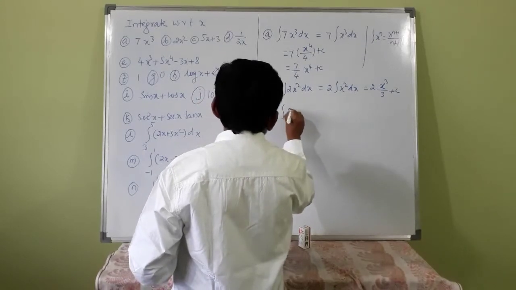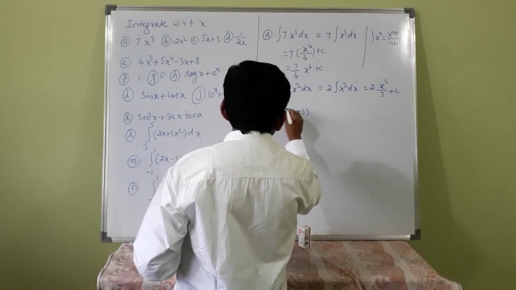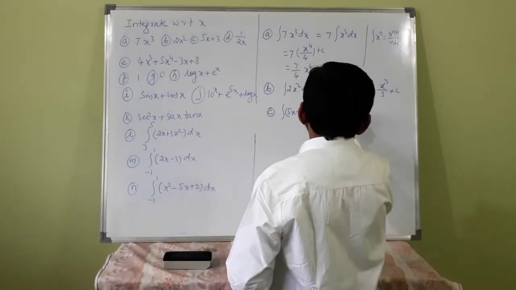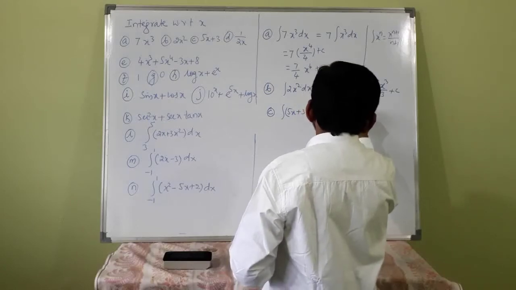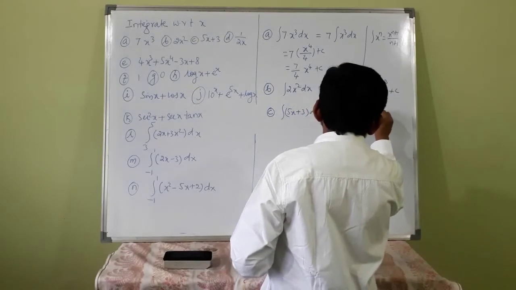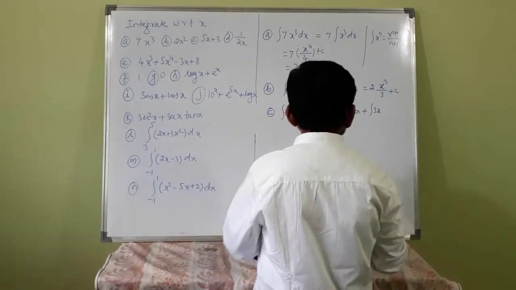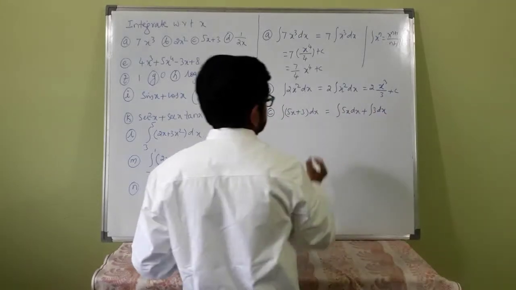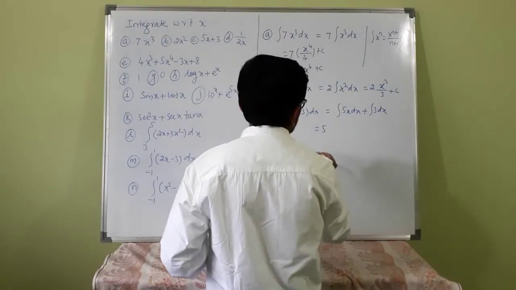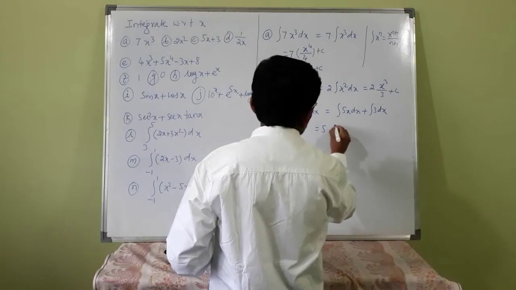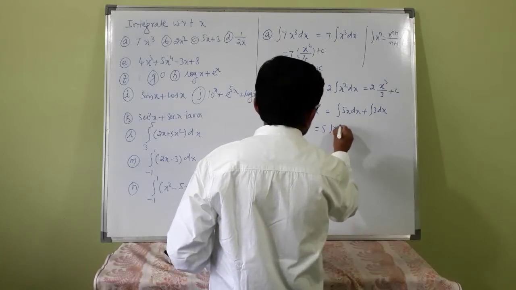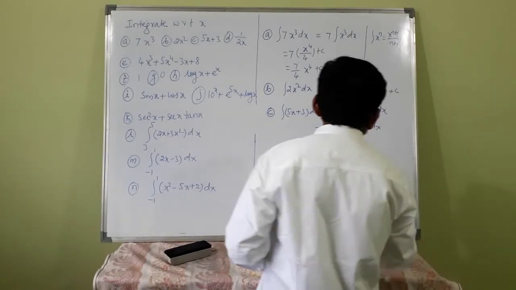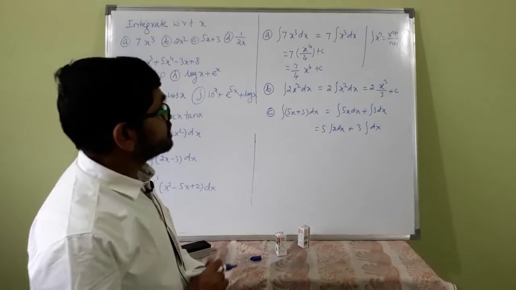Next, integration of 5x plus 3 dx. That is equal to integration of 5x dx plus integration of 3 dx. See here, 5 can be taken outside. Integration of this is x dx plus 3 into dx. Okay, are you following?